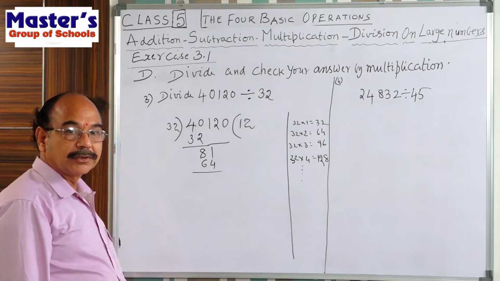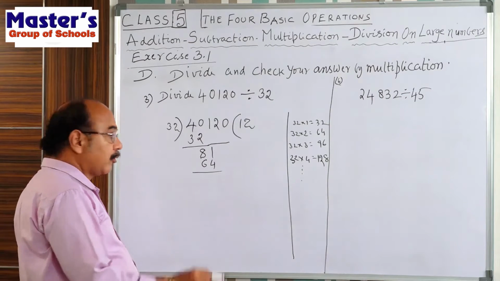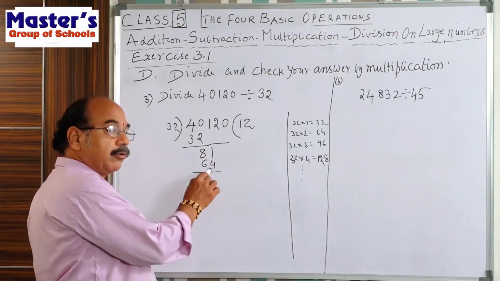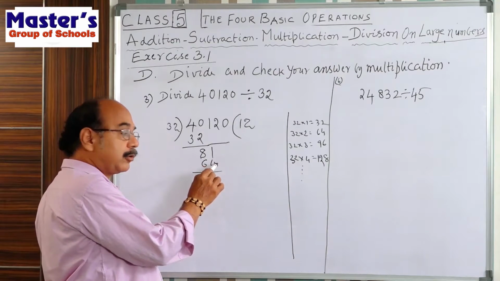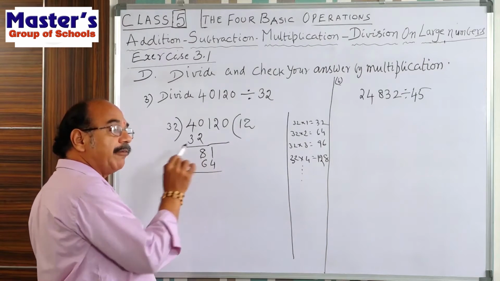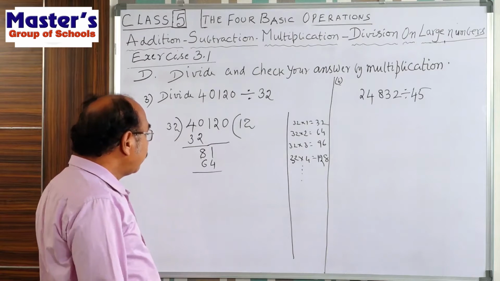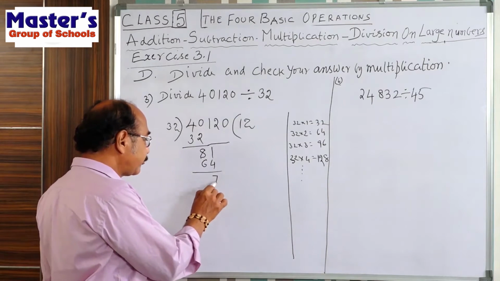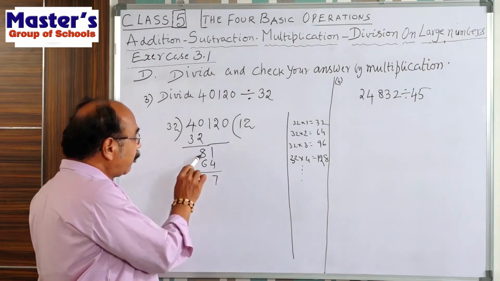Subtract. Here 1 minus 4, not possible, that's why take borrow. So 1 becomes 11. 11 minus 4, 7. Here 8 gave a borrow, no?